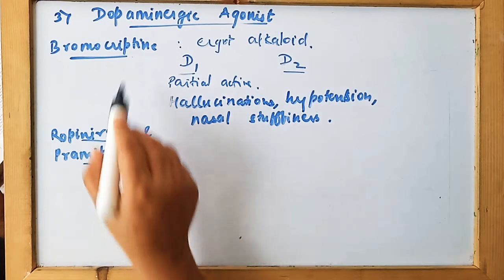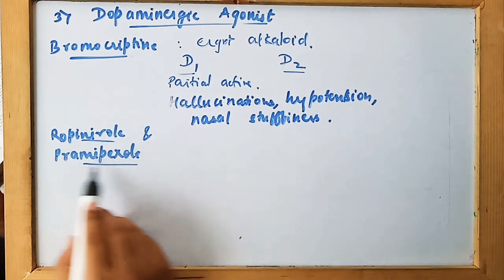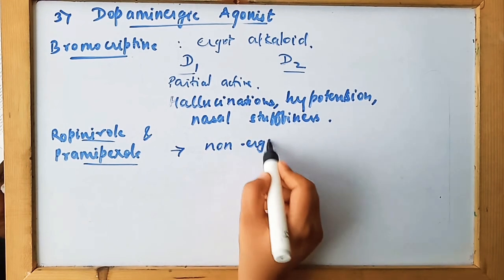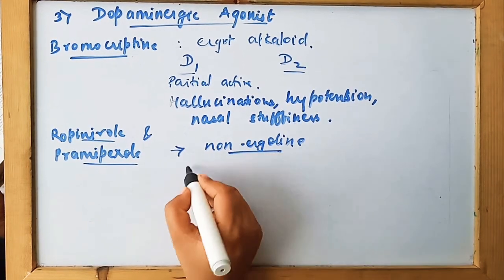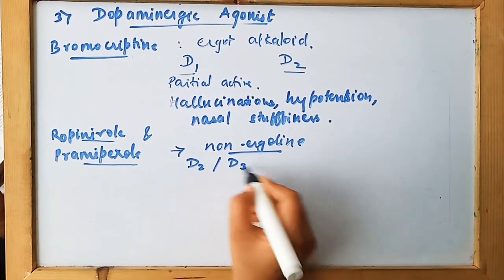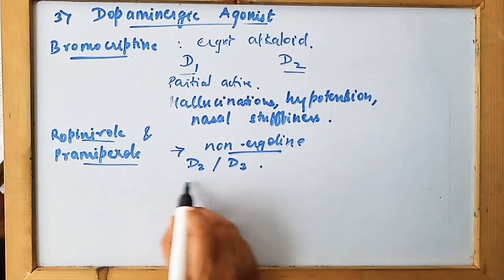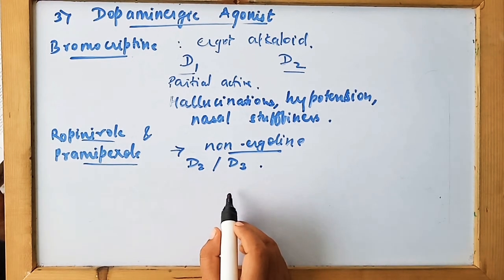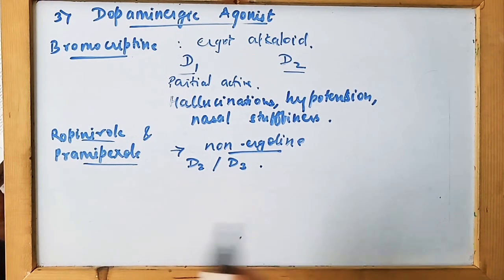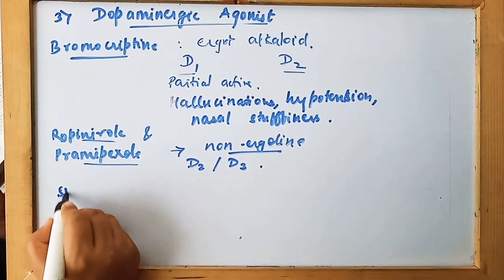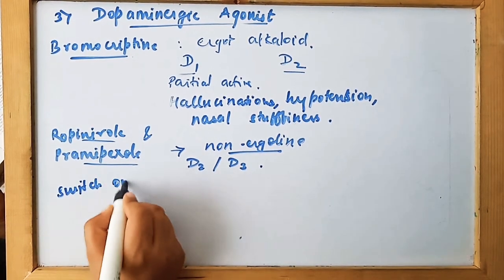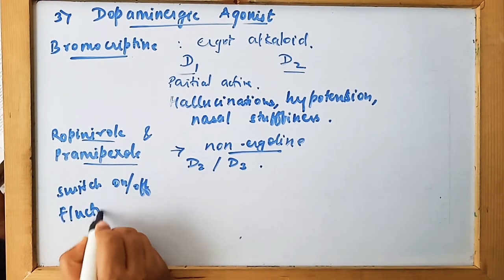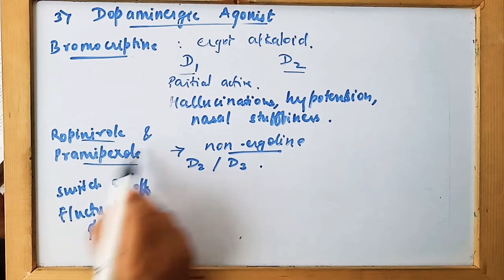So from bromocriptine we move to ropinirole and pramipexole. These drugs are non-ergoline drugs, and they bind to either D2 or D3 receptors. They activate these D2 and D3 receptors so that they could uphold the dopamine, store it and make it active for the various actions, and the on-off fluctuation which was due to bromocriptine is also inhibited by these drugs.